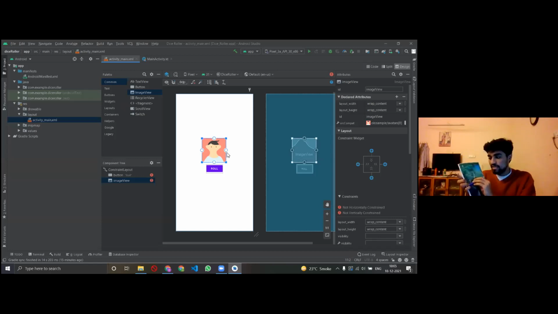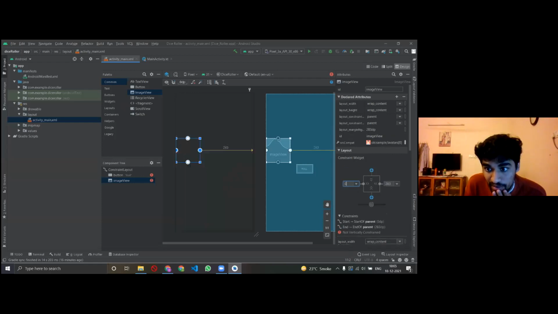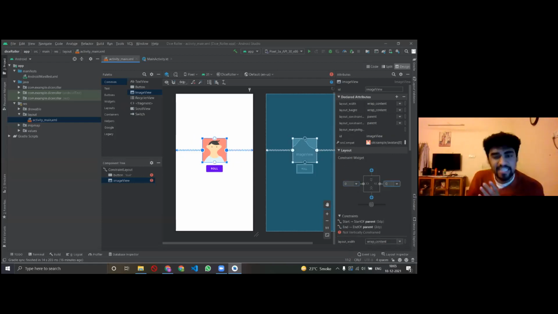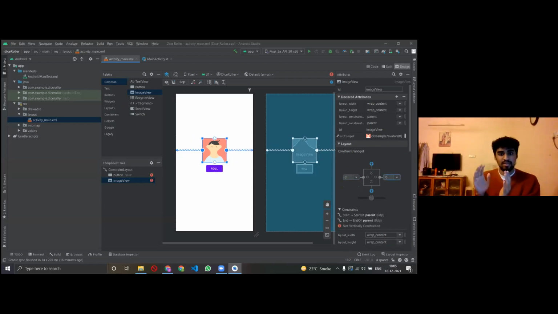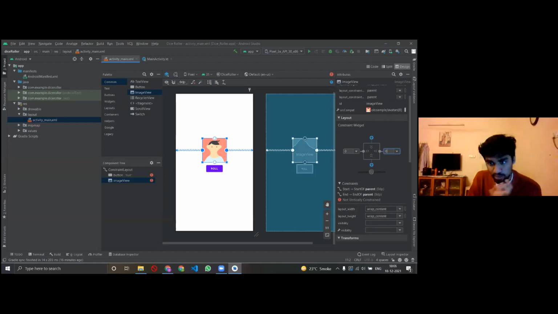For doing that, I'll again have to go to the constraint widget, and do both the sections 0, telling it to just stay here. Then I'll also have to tell its height and width. What should be the height and width of the image? That is not decided yet. So for now, I'm entering a number and I'll explain what the number is.